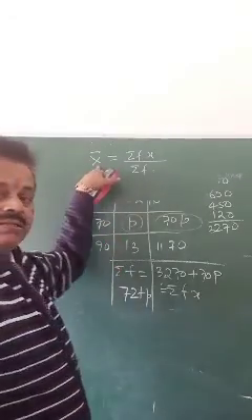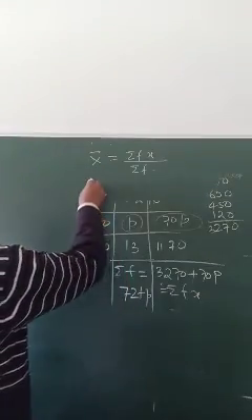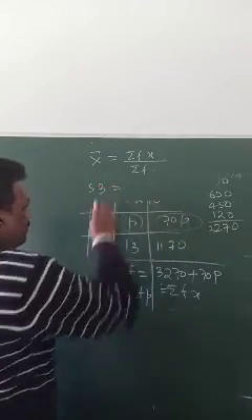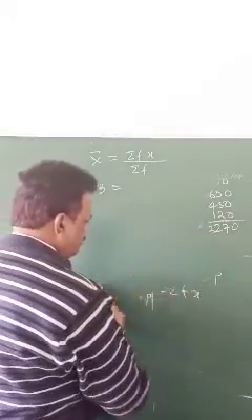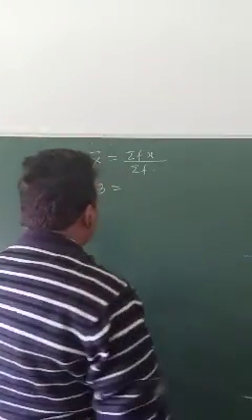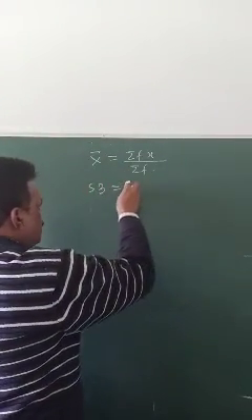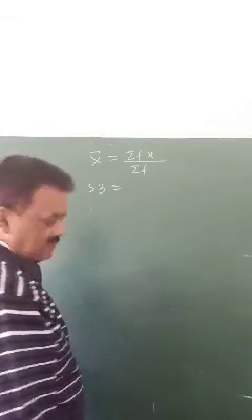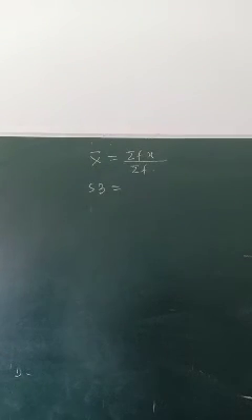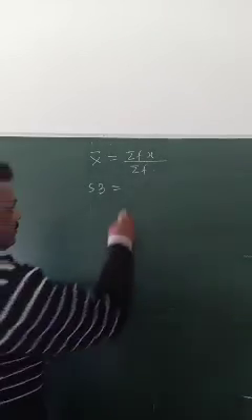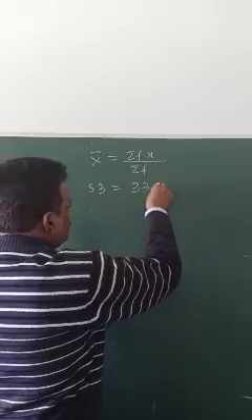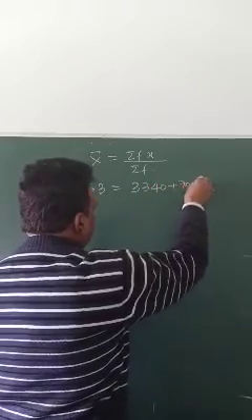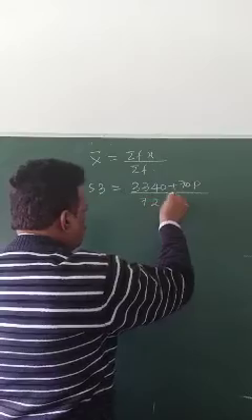The mean is given as 53. So 53 equals 3340 plus 70p by 72 plus p.